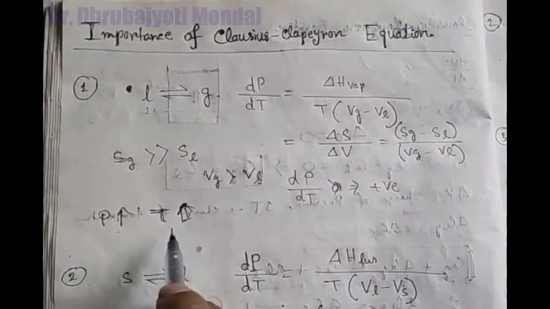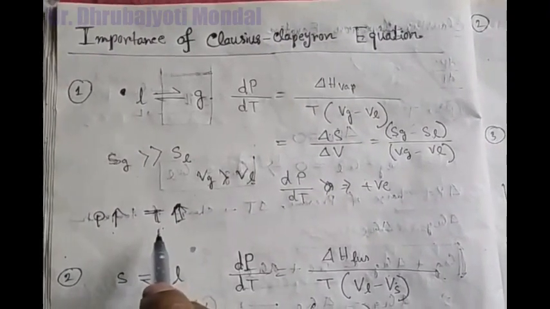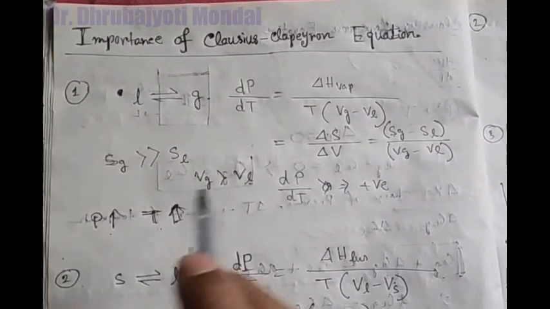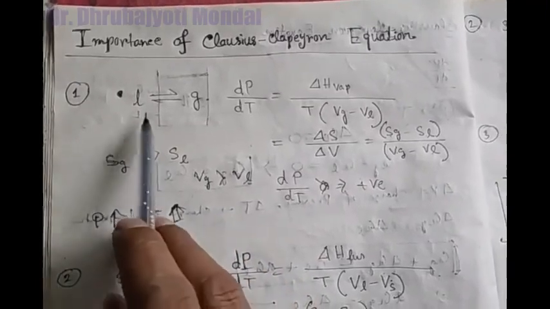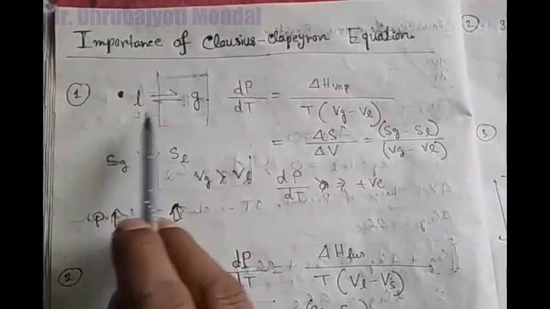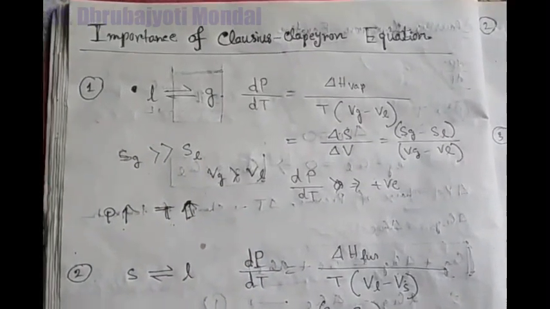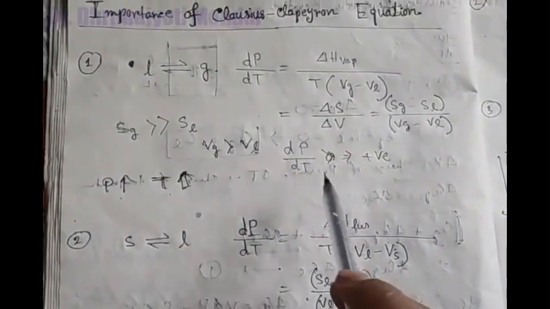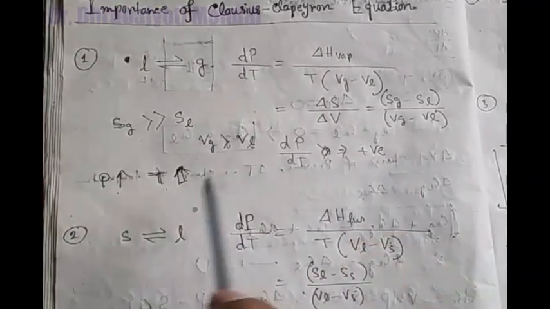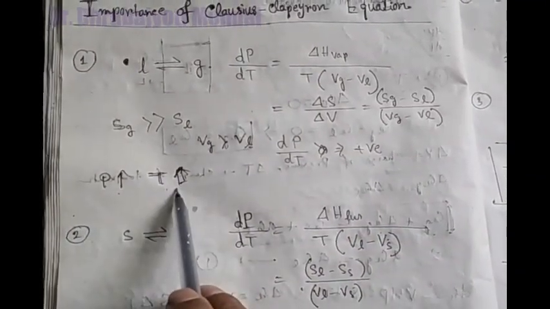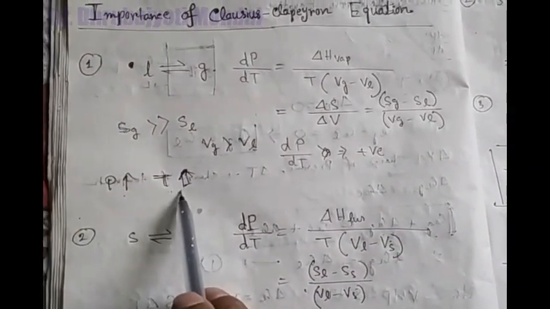Okay, so this is the first importance of the Clapeyron equation in liquid vapor phase equilibrium. So dP by dT is positive means if pressure increases, the boiling point temperature of the liquid also increases. So this is the first importance.